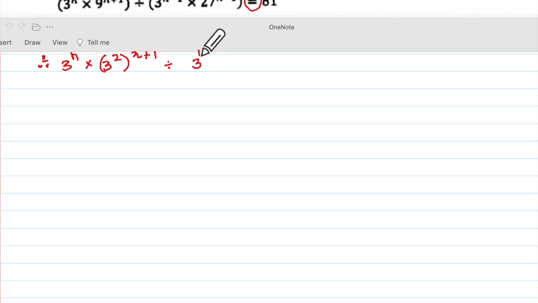So 3 to the power n minus 1, and multiplied by 27 means 3 to the power 3. Now remember, this is inside the bracket, so don't forget to use that bracket. 3 to the power 3 and that to the power n minus 1, and now put a box bracket, and that's equal to 3 to the power 4.